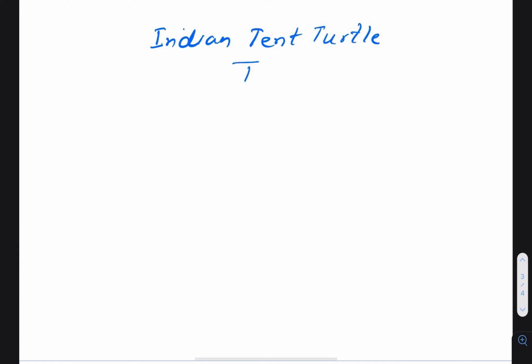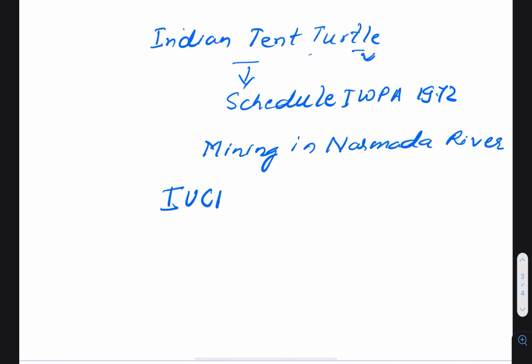Why is this topic important? Because recently the Indian tent turtle was in the news. This species is mentioned under Schedule 1 of the Wildlife Protection Act 1972. The species is under threat due to mining in the Narmada River. The IUCN status of this species is least concern.